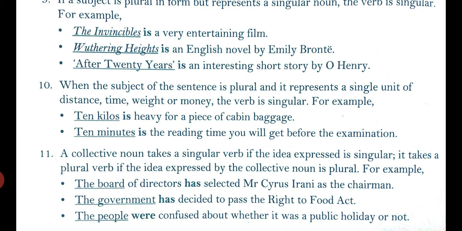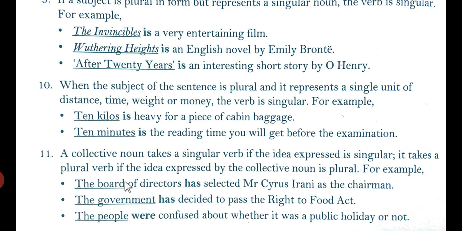I have read the definition and given the examples to clear your concept about what the verb agrees with. A collective noun takes a singular verb if the idea expressed is singular.